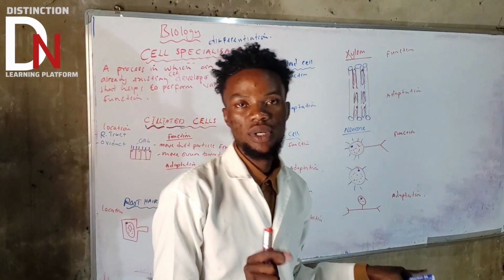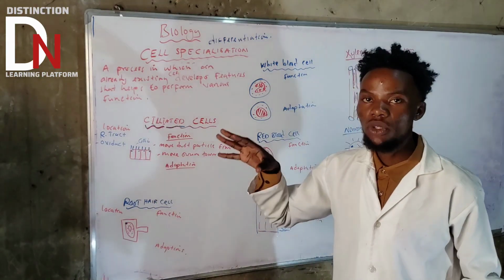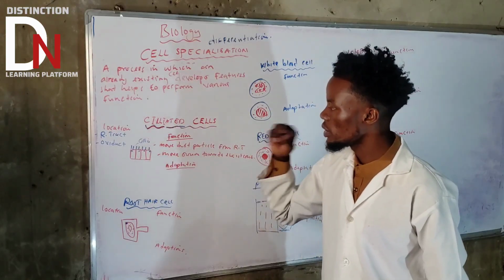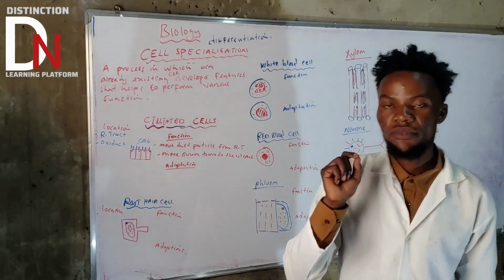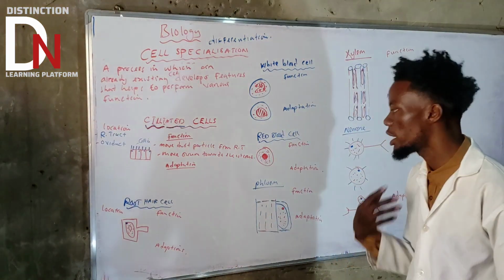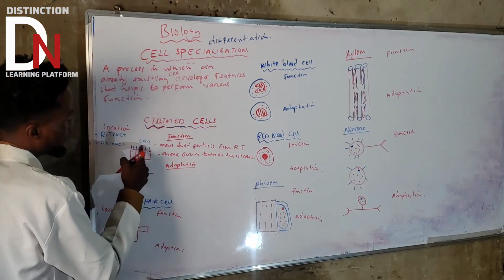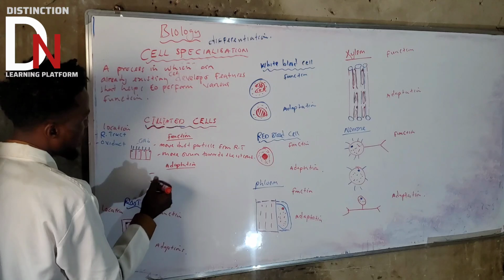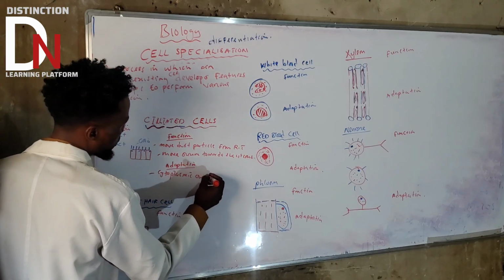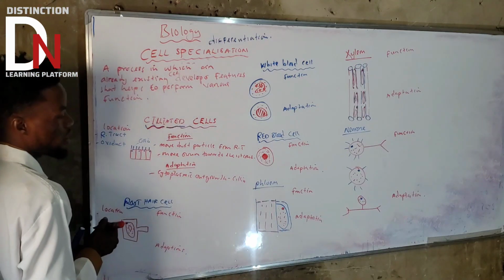Now let's talk about the adaptation features. So adaptation, what does it mean? It means the features the cilia has compared to other cells. The ciliated cells are going to develop features that you can't find in any other cell. That is what we call adaptation features. The first adaptation is these cytoplasmic outgrowths called cilia. Okay, this is the first feature.